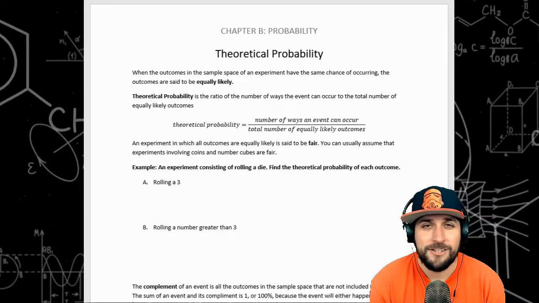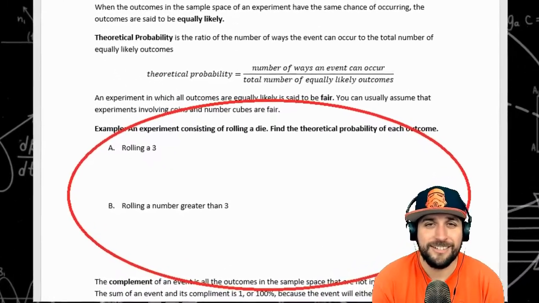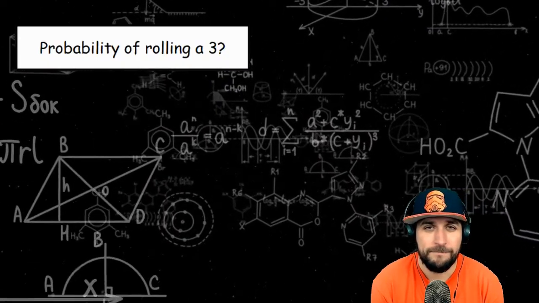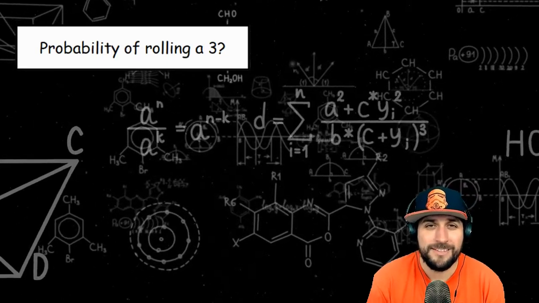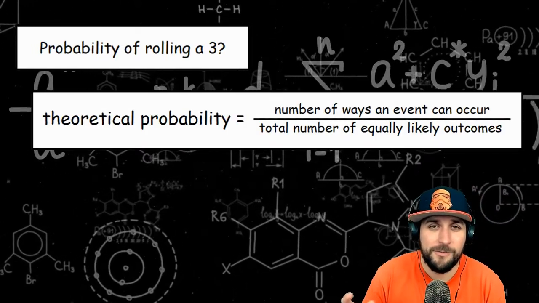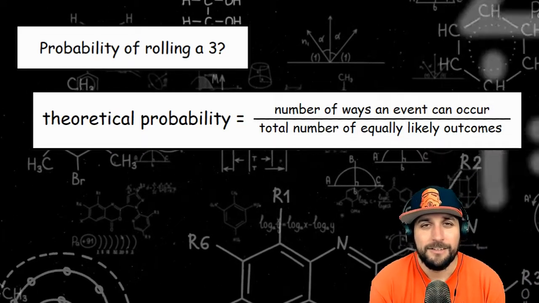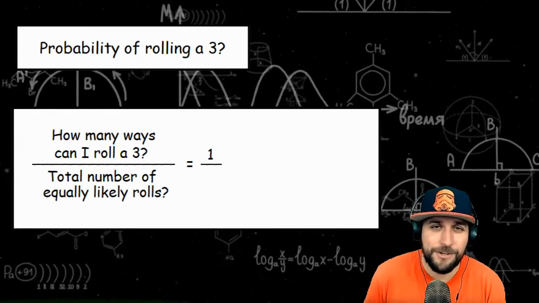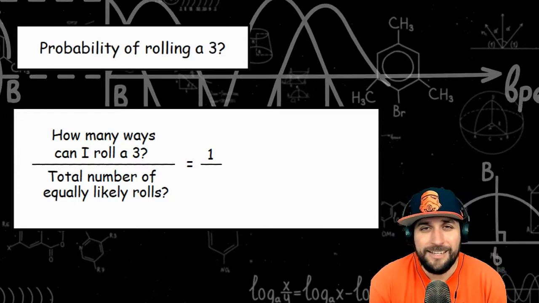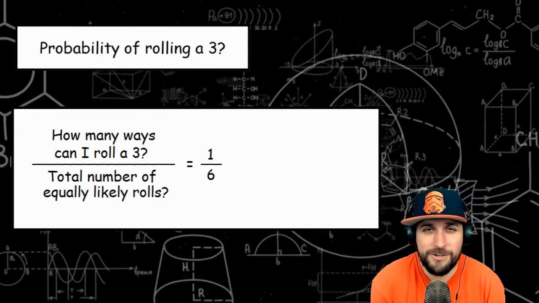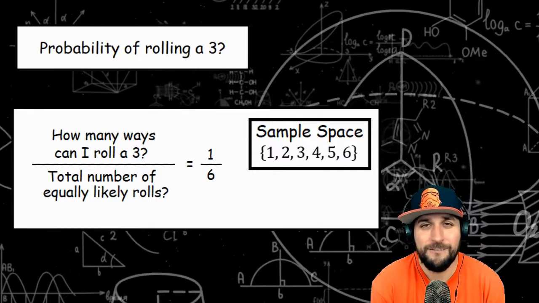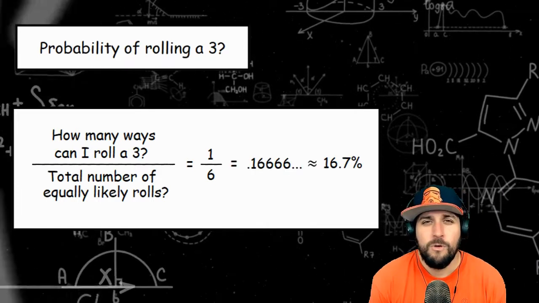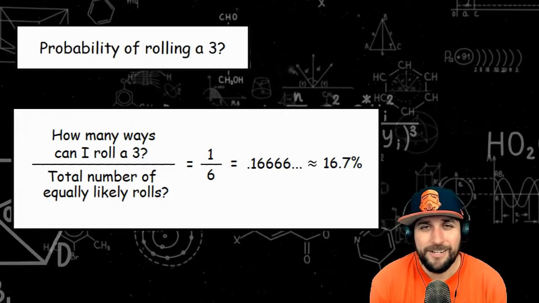If we go in our notes and look at our examples, in this example we are rolling a standard six-sided die. And example A asks us the probability of rolling a 3. Now to find the theoretical probability of something, it's the number of ways something can happen over the total number of equally likely outcomes. So how many ways are there to roll a 3? 1. I roll a die and it lands on a 3. And how many equally likely outcomes are there? 6. There's 6 total numbers in our sample space. I could roll a 1, 2, 3, 4, 5, or 6. So the theoretical probability would be 1 over 6, or 16.7% if I rounded it to a percentage.